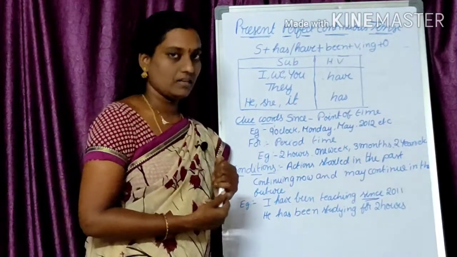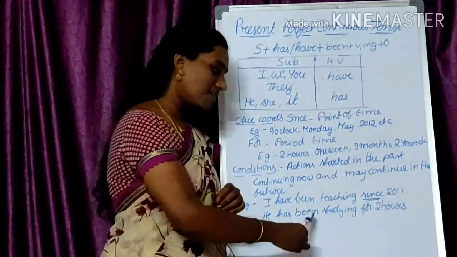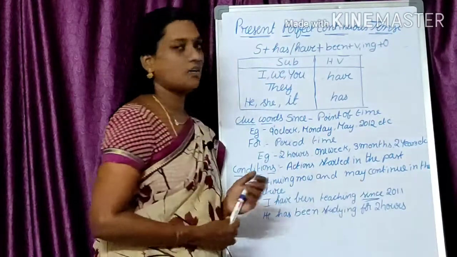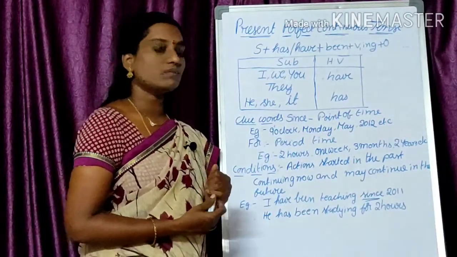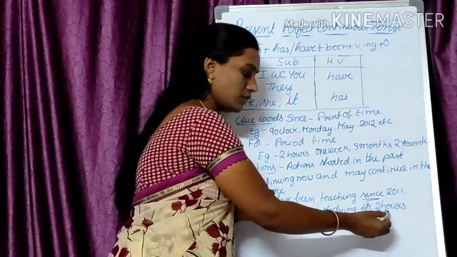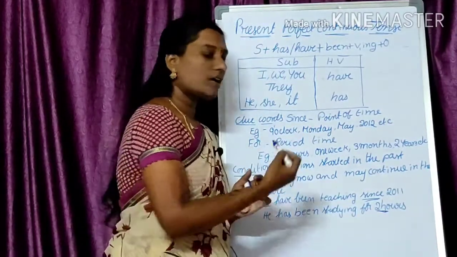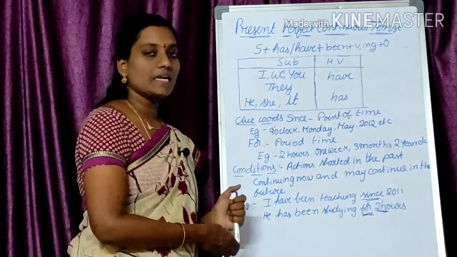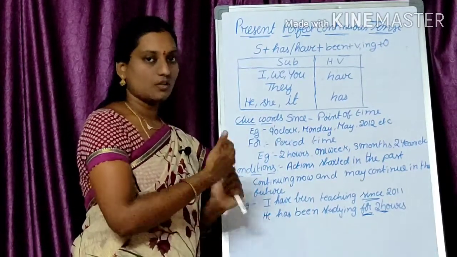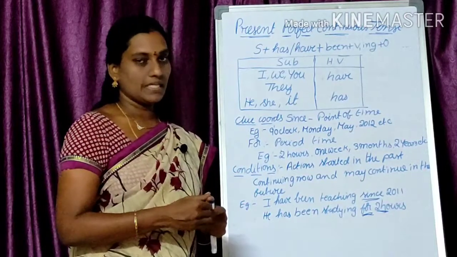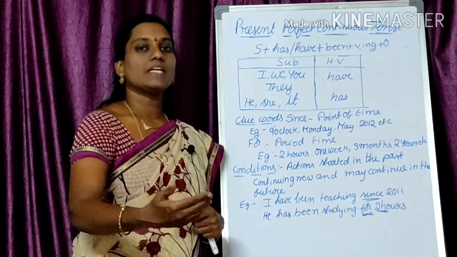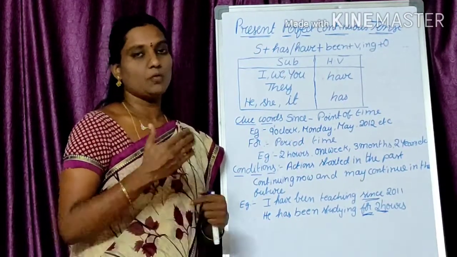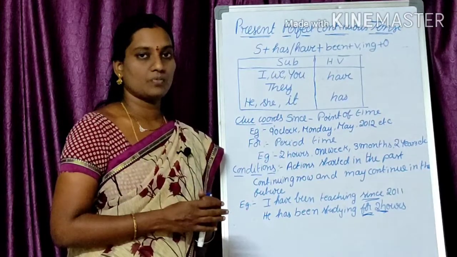Such actions can be expressed in present perfect continuous tense. Now we'll see another example. He has been studying for 2 hours. Here it's not a point of time, it's 2 hours, so I used the clue word for. He started studying 2 hours back. Now he is still studying, and he may study in the future also. Up to when he will study, we don't know.